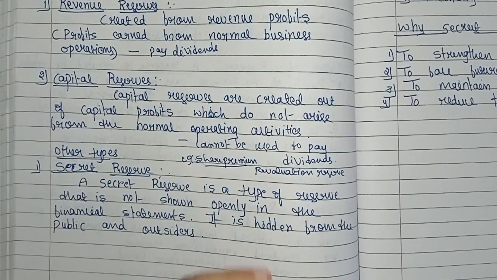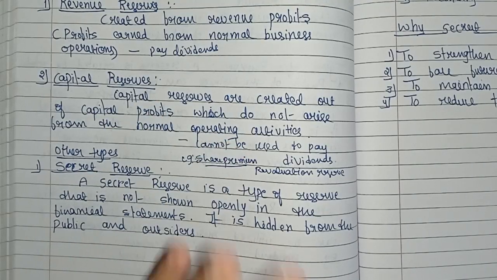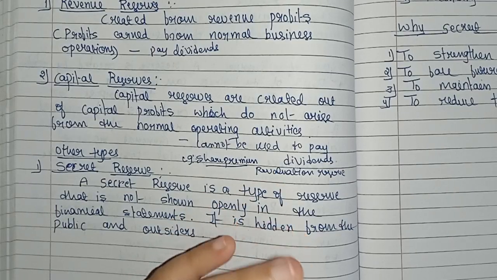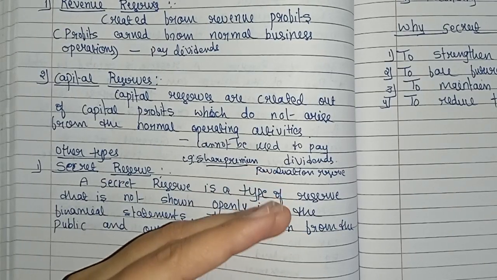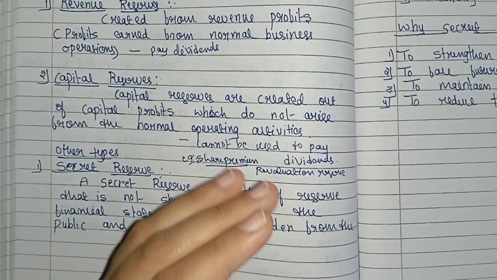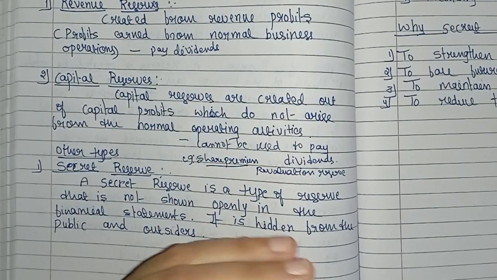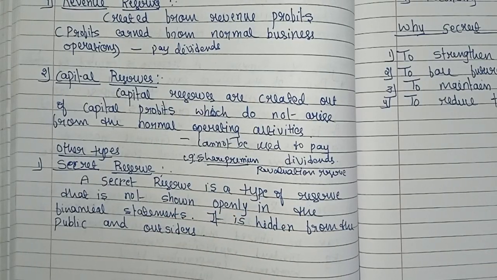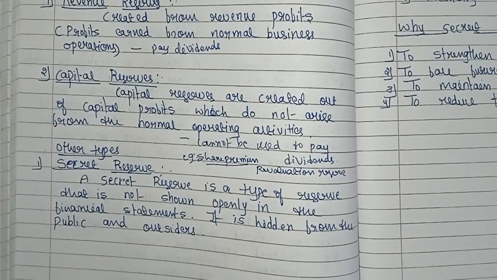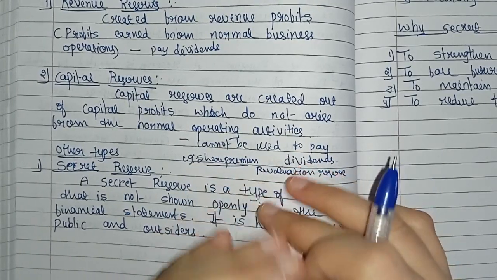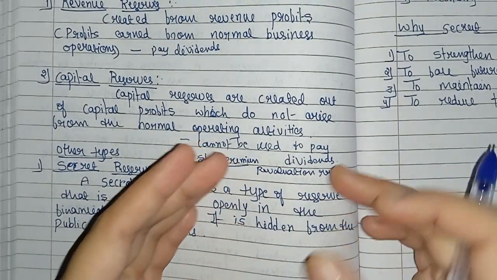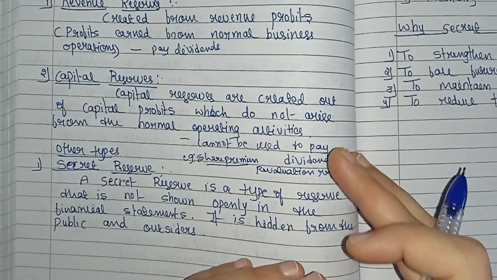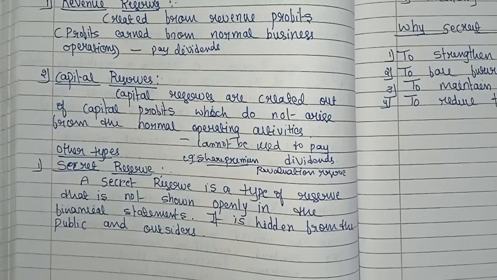Or you can take another example as capital redemption reserve. That is created when the company redeems its own preference shares out of profits. Redeem means to pay back or buy back something that was issued, like shares, debentures, bonds, usually at a fixed rate or on demand. Clear? So it ensures that the company's capital is maintained even after paying back to the shareholders. That is what capital redemption reserve is. That is also one of the examples of capital reserves.